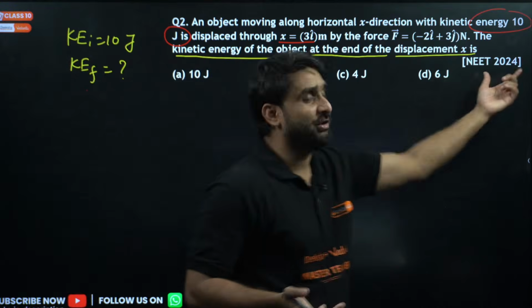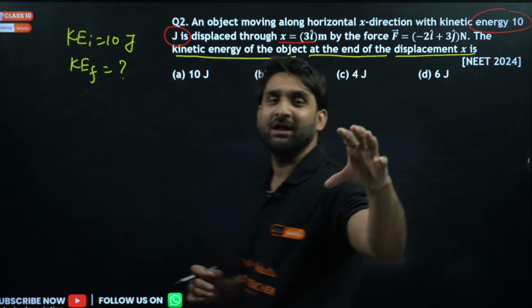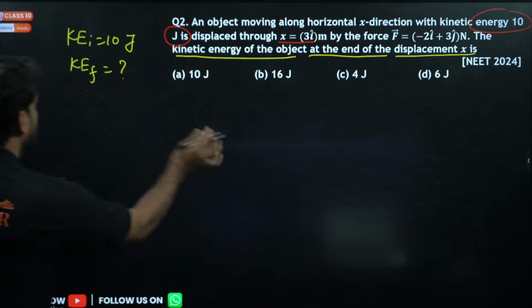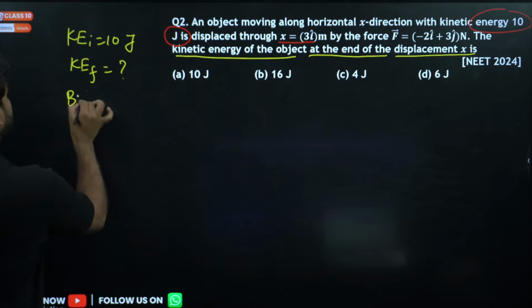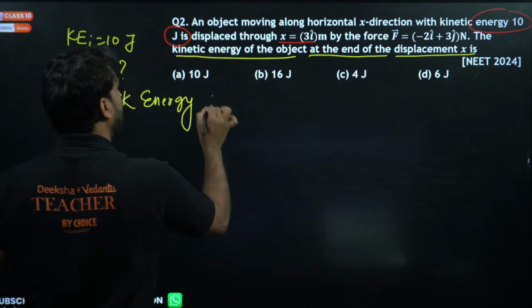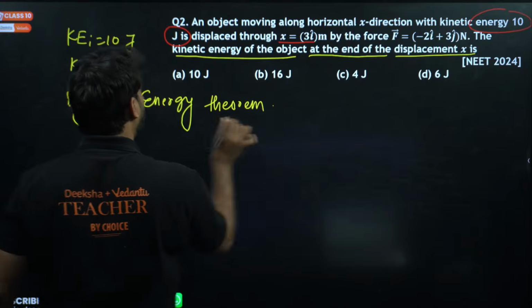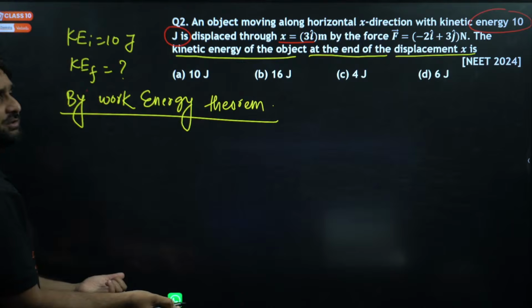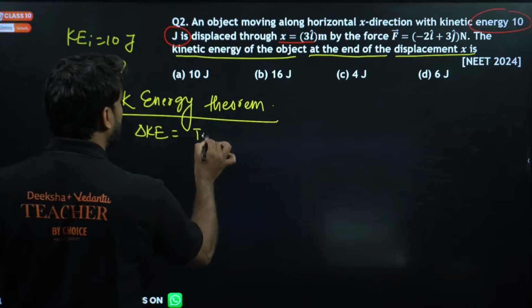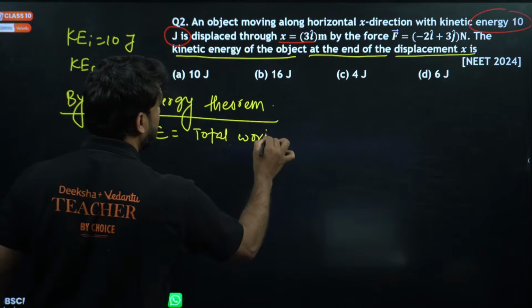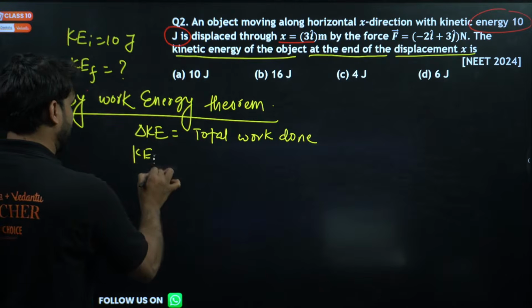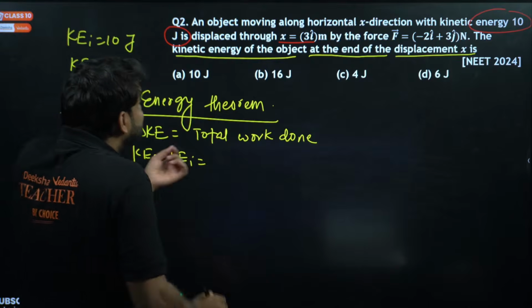Yes, this is the beauty from NEET 2024. If one kinetic energy is already given to you and you need to find the final kinetic energy, apply the work energy theorem. So what is the work energy theorem? Change in kinetic energy, delta KE, is equal to total work done. This is the work energy theorem. Change in kinetic energy means KE final minus KE initial, and this is the total work done.